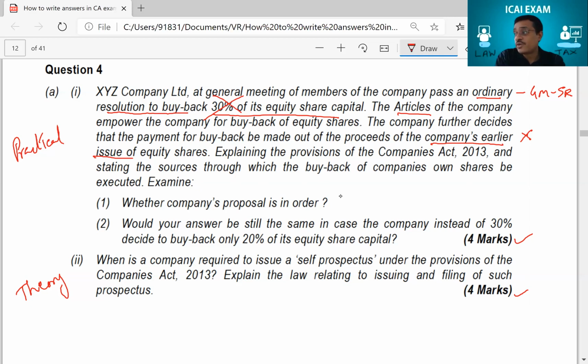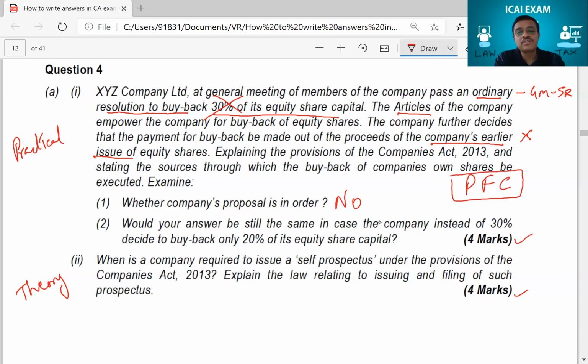See, I'll tell you where students make a mistake. They will read the question. They have understood the subject. So they will write whether the company's proposal is in order, and they'll write the answer: no, all wrong, no chance, obviously wrong, no way, impossible. What do you mean? Don't write like that. The answer is no, but when you write it, you'll have to write it in PFC. You know what I mean by PFC by now. Right?